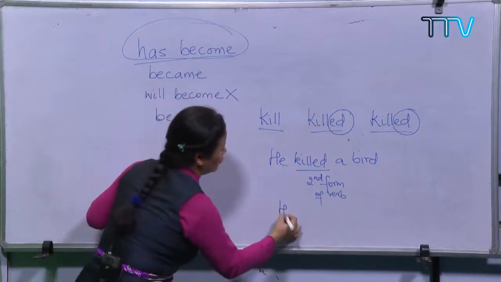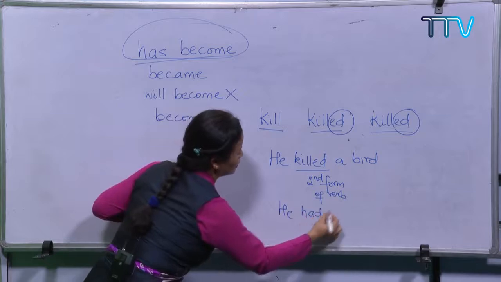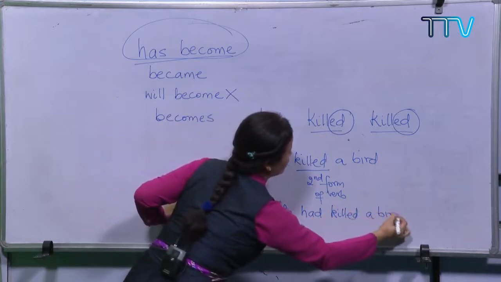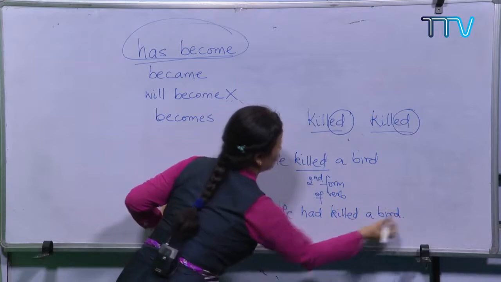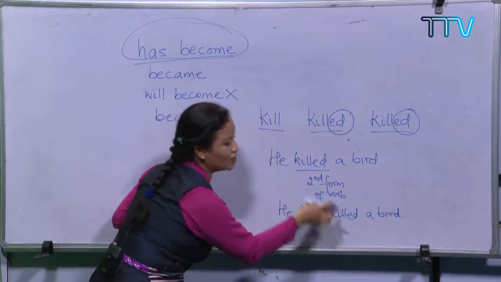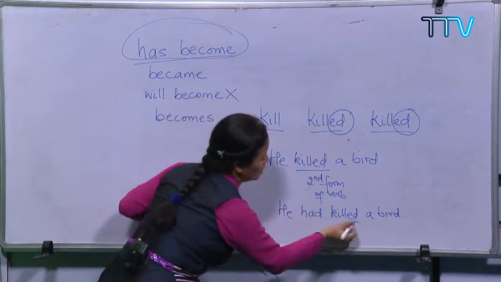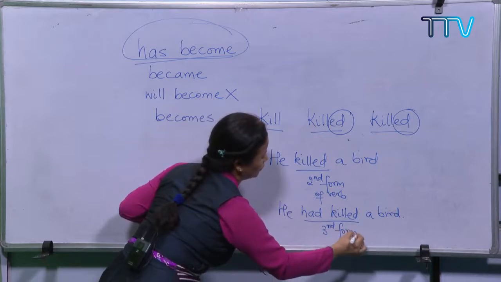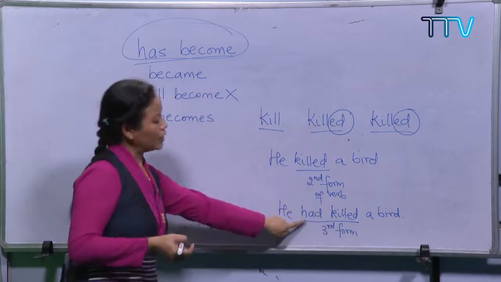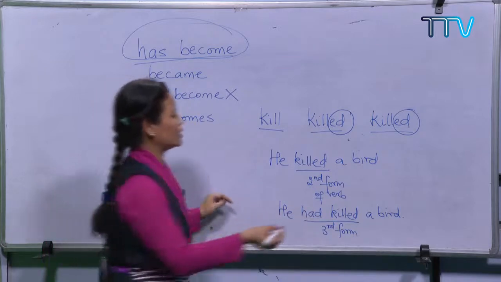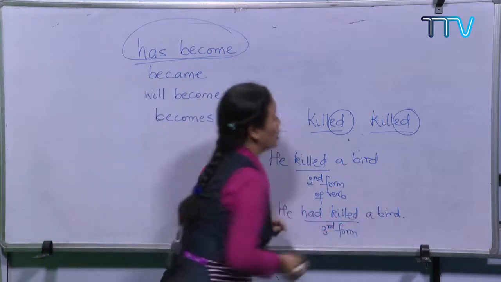Now if I write he had killed a bird, here I am using killed, but this is not the second form, it is the third form of the verb, that is the past participle. And this one is the past perfect tense. He had killed a bird.